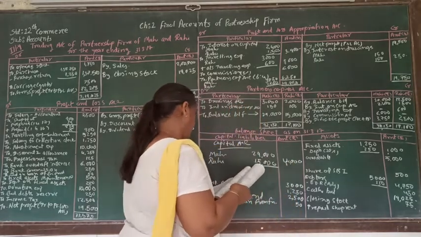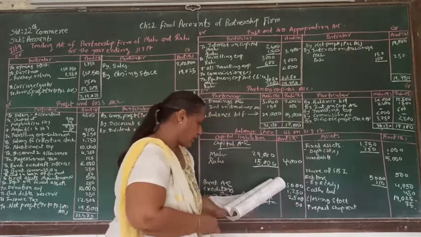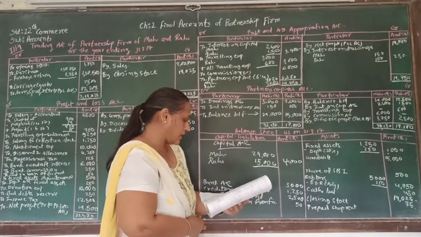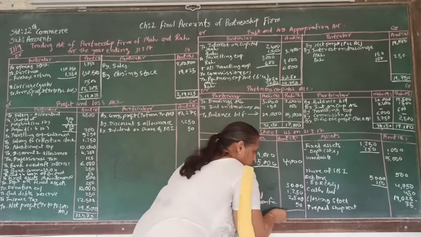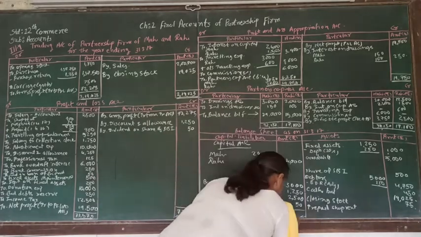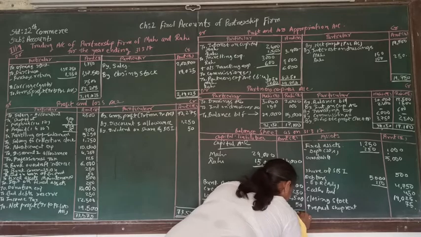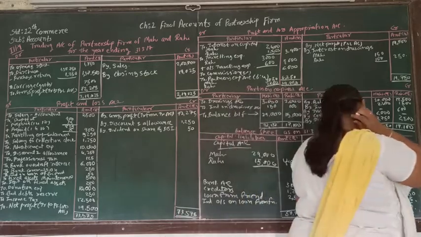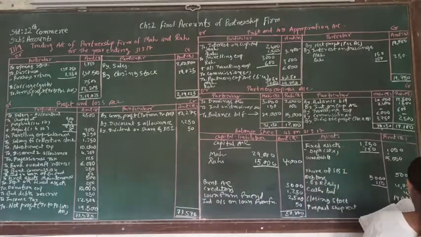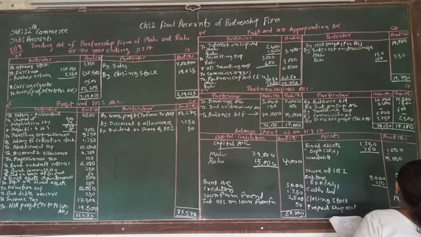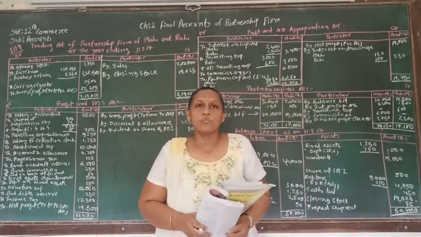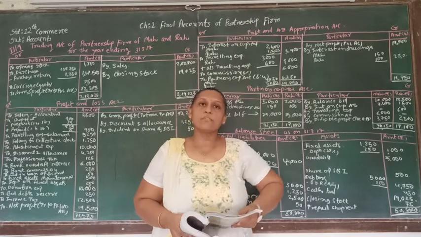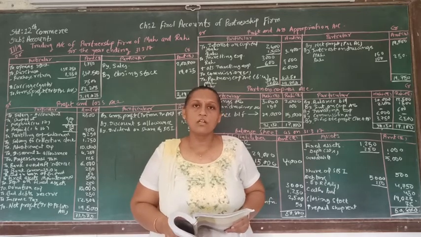Then 44,000 plus 2,500, plus 3,000, plus 1,250 and 50, the total will be 50,800. This side also the total will be 50,800. So students, this is how we have to calculate the final accounts. You may note this down in your notebook.